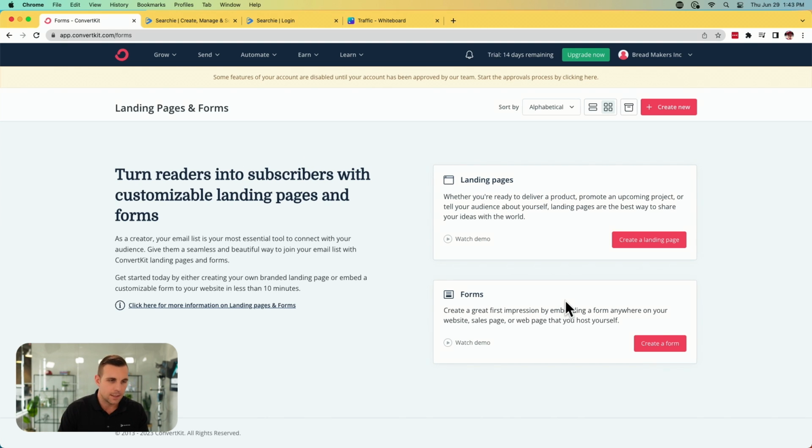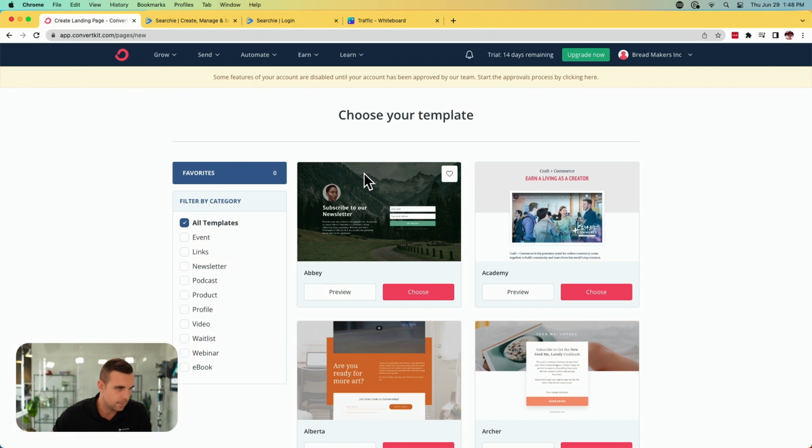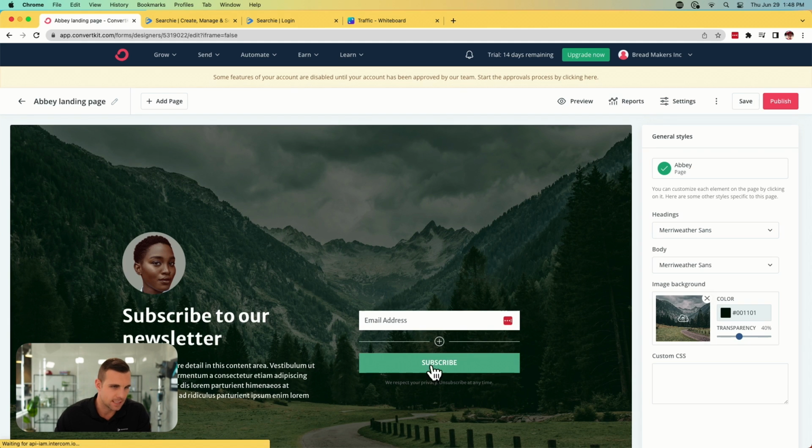You've probably seen a million of these. You just enter your name and email and it signs you onto the list. Or you can build a landing page. So I'm going to walk you through this real quickly. We're just going to go with a basic template here. You can look through. They have several different templates.